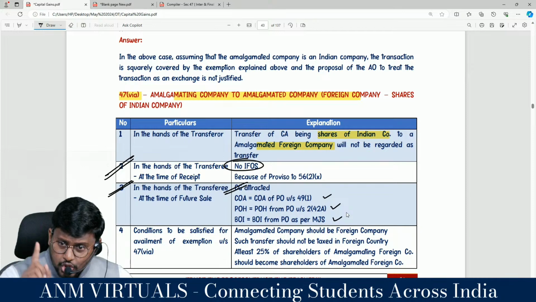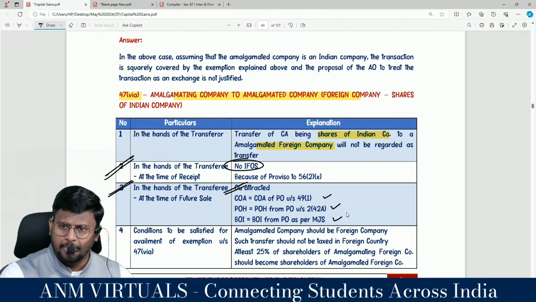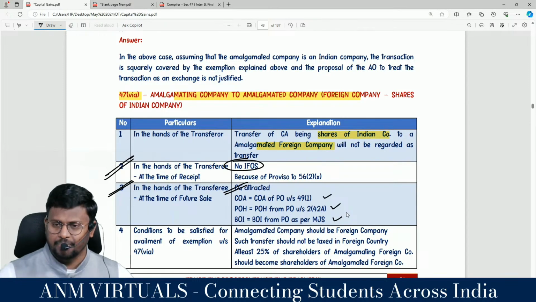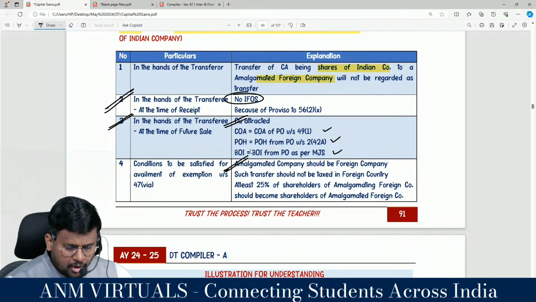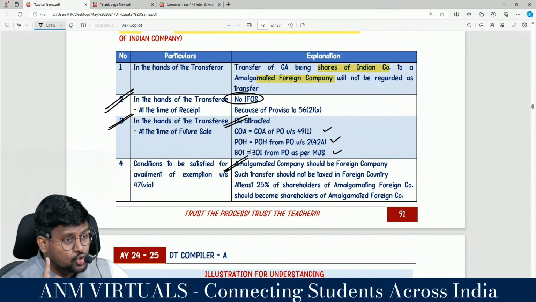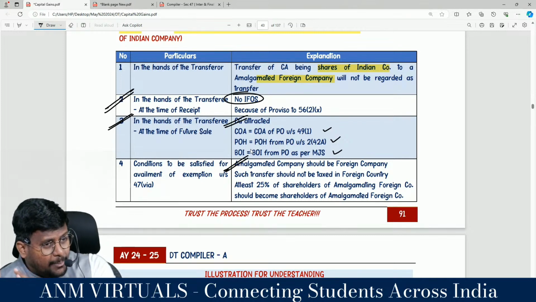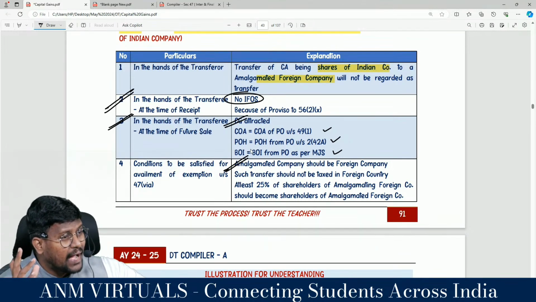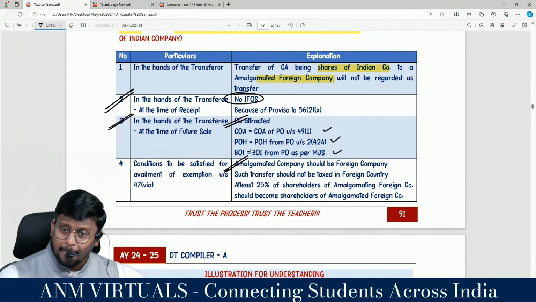But in order to enjoy this exemption under section 47 clause NA, this amalgamating foreign company should satisfy these conditions. Number one, the amalgamated company should be a foreign company. The amalgamating foreign company was already a foreign company. Now they are amalgamating with another company, that is the amalgamated company, which should be a foreign company. That means the capital asset should be sitting outside India itself.